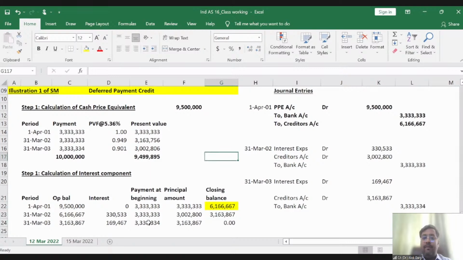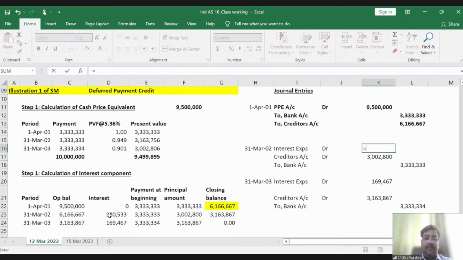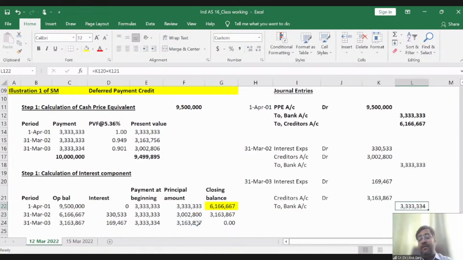Is it clear? So what will be the accounting entry at the time of second installment? Interest expense will be debited by this amount, right? Creditors will be debited by this amount, and bank will be credited by 33,33,333, right? At the time of third installment, interest will be debited in P&L by 169. Principal prepayment, creditor will be debited by 3163, and bank will be credited by 334.